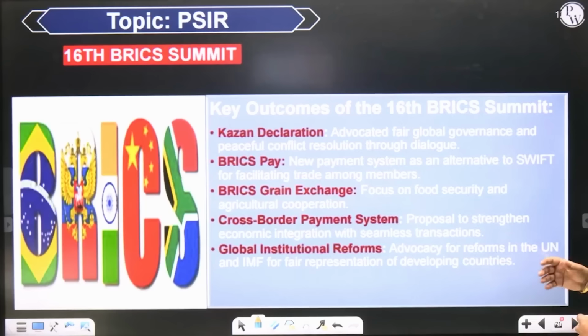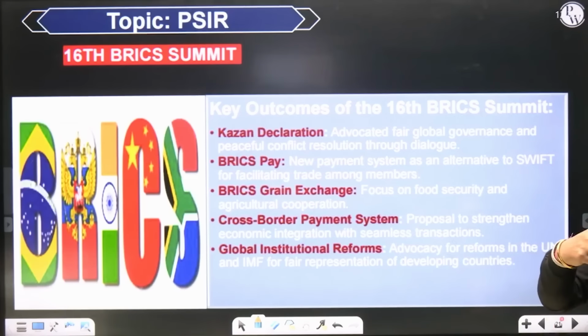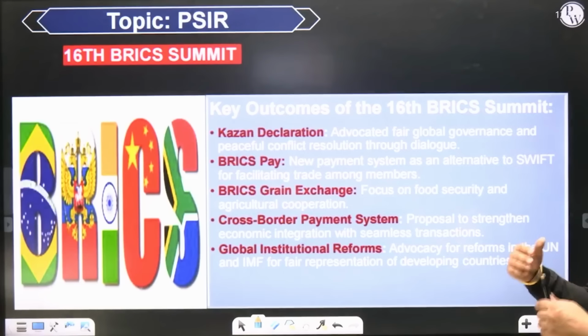And they are also advocating for United Nations and International Monetary Fund reform, क्योंकि वहां पर डेवलपिंग कंट्रीज को बड़ा कम शेयर मिलता है. बेसिकली वहां पर डेवलप्ड कंट्रीज को बहुत ज़्यादा शेयर मिलता है. आईएमएफ में, यूनाइटेड नेशंस की टोटल ब्यूरोक्रेसी is being controlled by bureaucrats from developed countries. तो इनका जो मेजर एजेंडा है, जो कजान समिट का एजेंडा था: peaceful resolution of conflict, a new payment system for replacing the SWIFT system dominated by the US, then ensuring food security through agricultural cooperation, cross-border payment system for seamless transaction, and then global institutional reforms like reforms to UN and IMF.